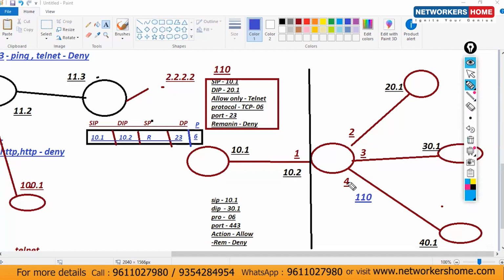No, because I have mentioned the source IP as 10.1. On this interface, once you receive the traffic in an inbound policy, what will be the source IP? 40.1 or not? Is there any possibility of 10.1 there? Not at all. So first you have to configure the rule, and then you have to choose the correct interface on which you are going to use this particular ACL.